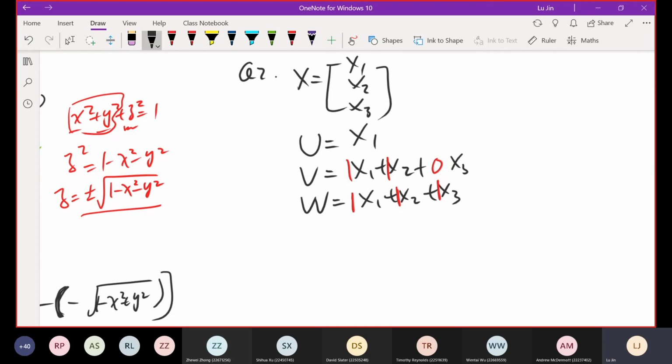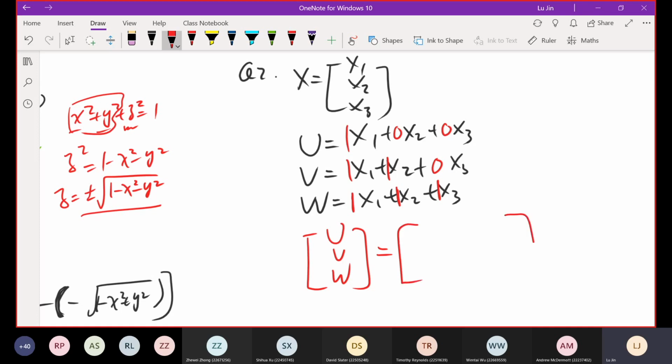Finally, the u random variable equals 1 x1 plus 0 x2 plus 0 x3. Now you can see on the left-hand side, we can organize u, v, w in a column vector. On the right-hand side, each of u, v, w is just a linear combination of the x random variables. So let's extract x1, x2, x3 out.